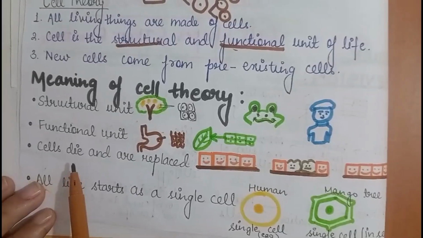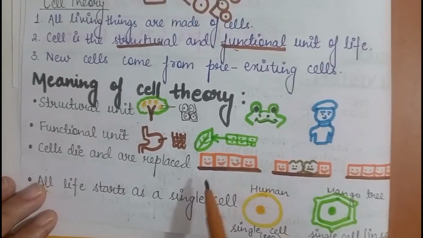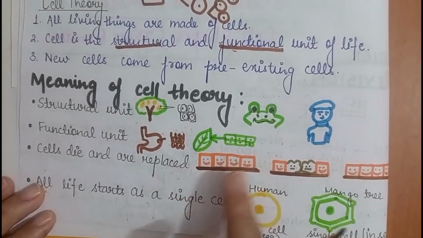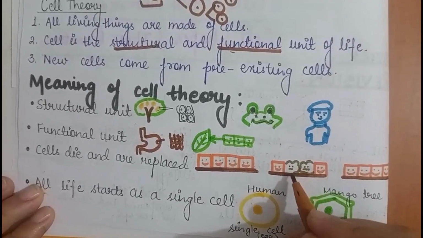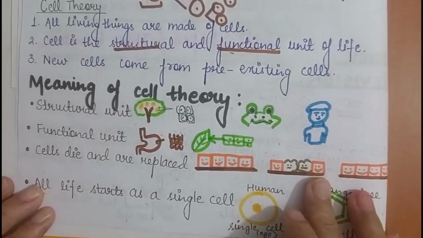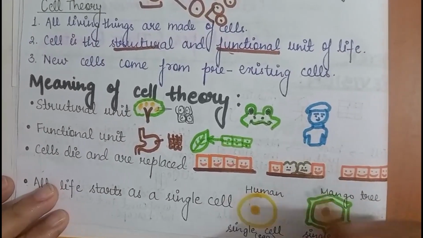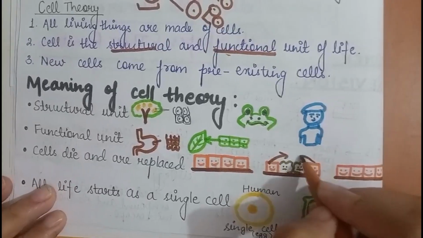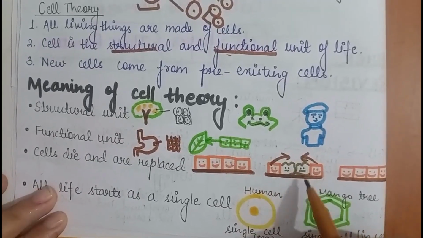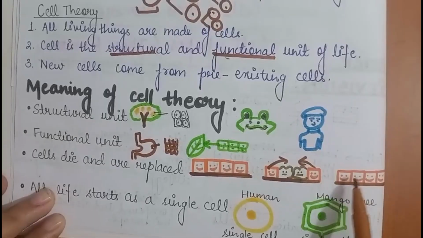Then cells die and are replaced. Suppose this is your cell, this is the cells of your skin, okay? So these two cells, they become old and they die. Now over time what happens is these cells divide and they replace this old cell. So further new cells are formed.